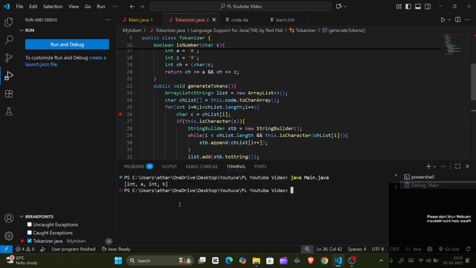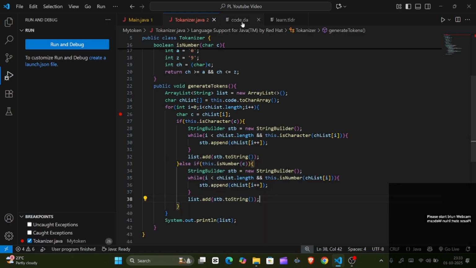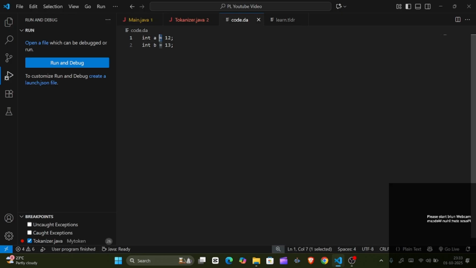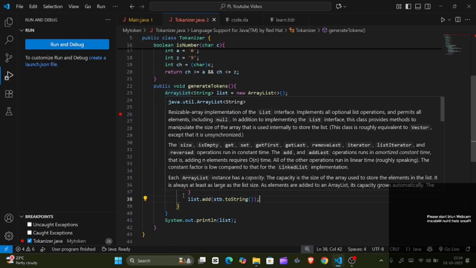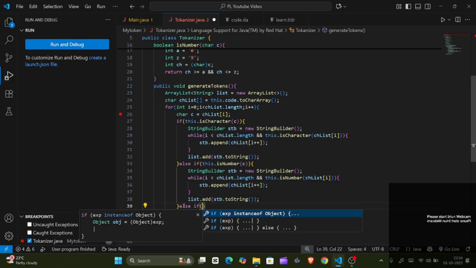Got it. Now we have the output. Before this code we had output like this. Now it will also include the numbers as well. We'll see int a 12, int b 13, right? So now next, what is the next problem we are facing? It is not supporting this equals to, and it is not taking that semicolon, right? So for that, this is how we are going to handle it.